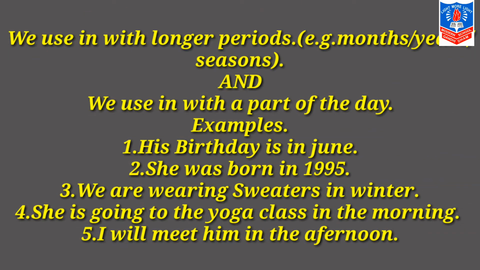So we use in with longer periods, that is with months, years and with seasons, and we use in with a part of the day. So let us take a few examples. His birthday is in June. Second example is she was born in 1995. My third example is we are wearing sweaters in winter. Fourth example is she is going to the yoga class in the morning. And my last example is I will meet him in the afternoon.